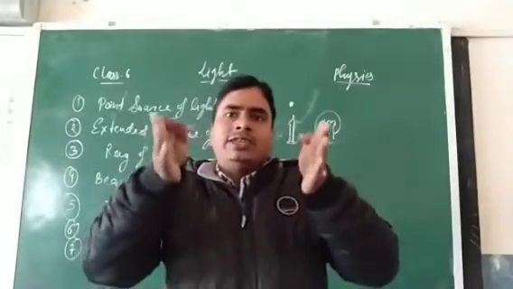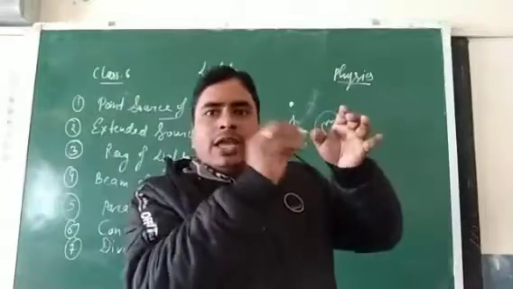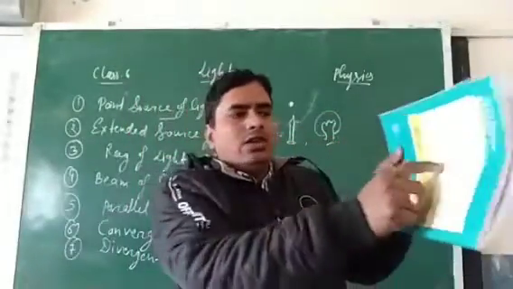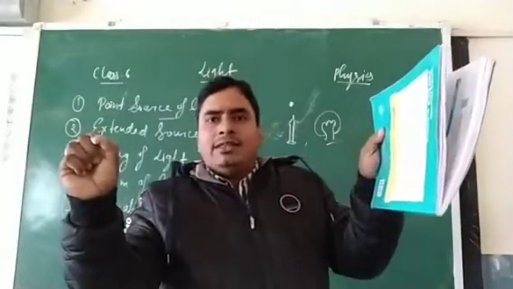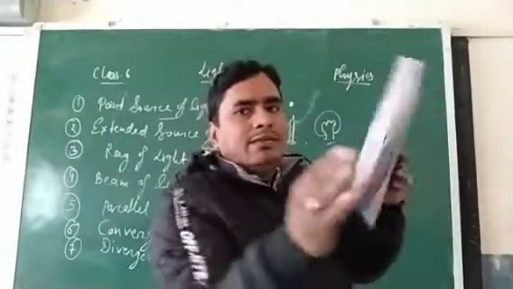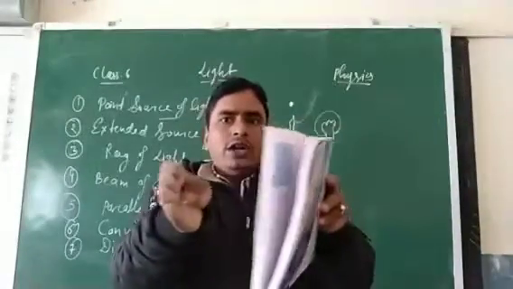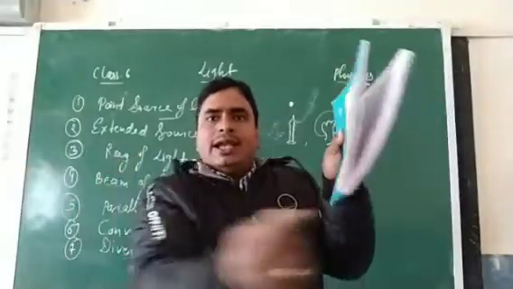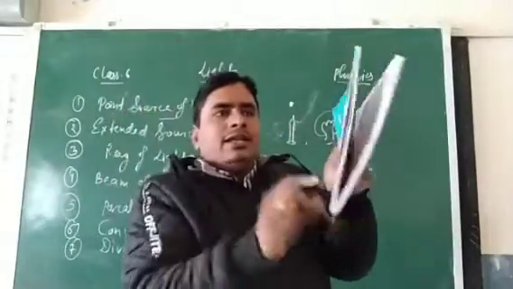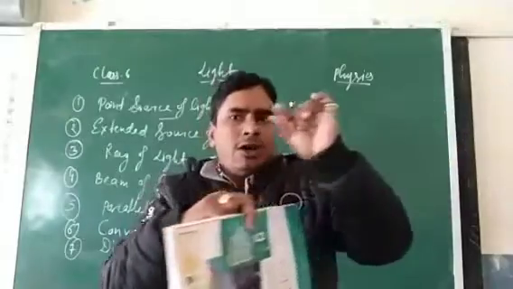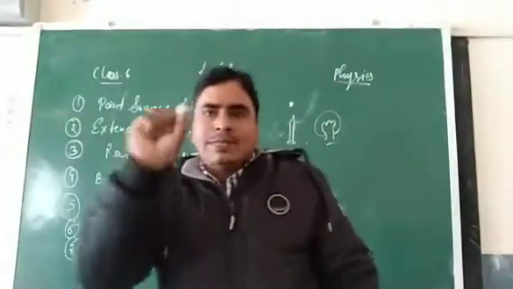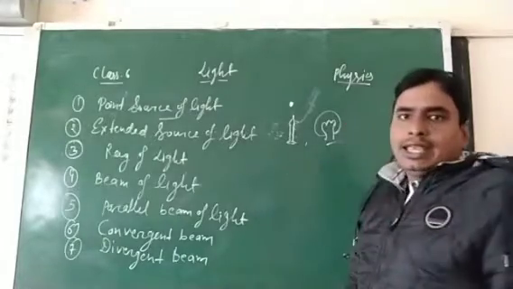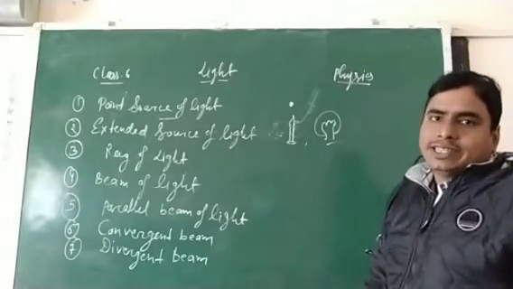For that, we take 3 cardboards and make a hole in the center of each cardboard. In a dark room, place a candle on one side, the cardboards in between, and a screen on the other side. You will observe a spot image of the burning candle on the screen. So that's why light travels in a straight line.